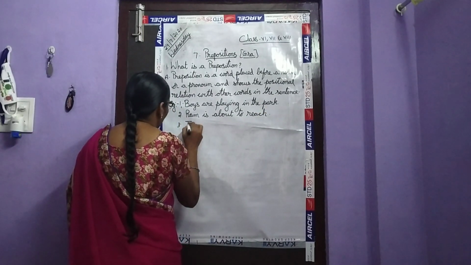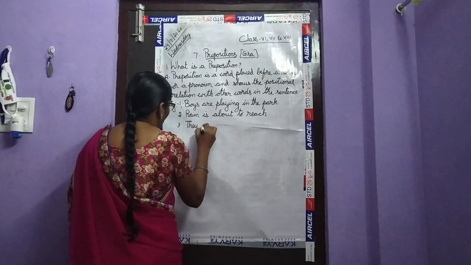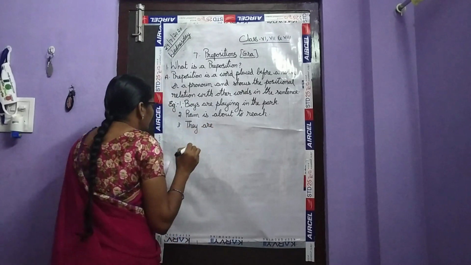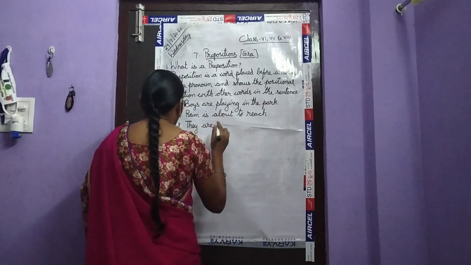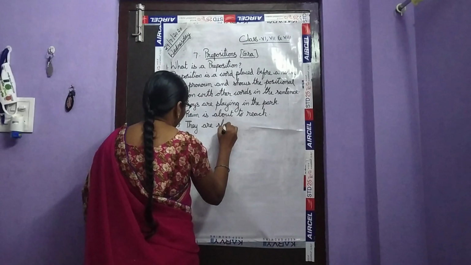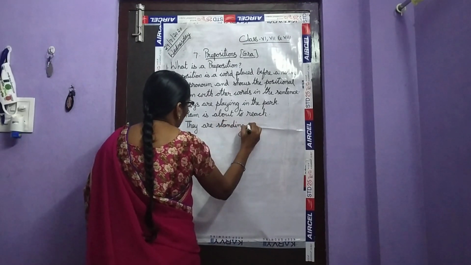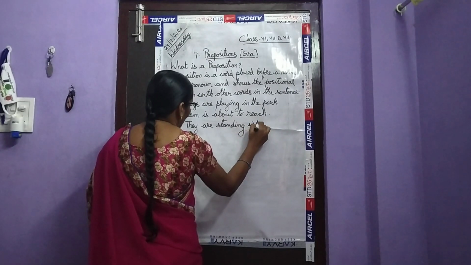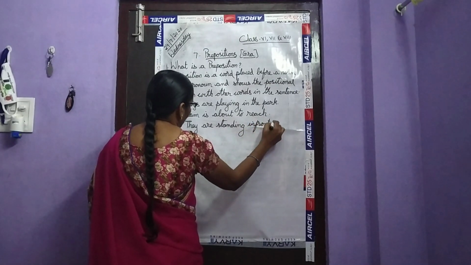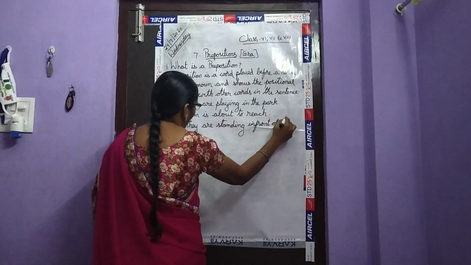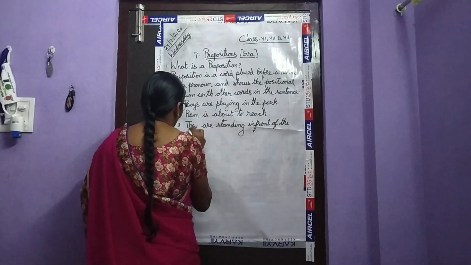Next: they are standing in front of the door.